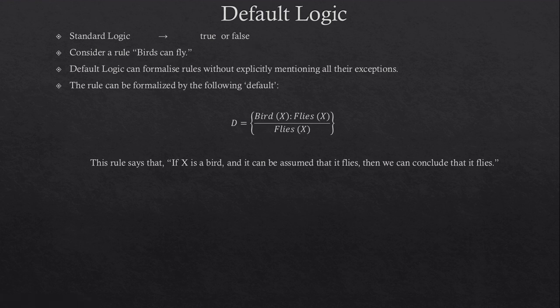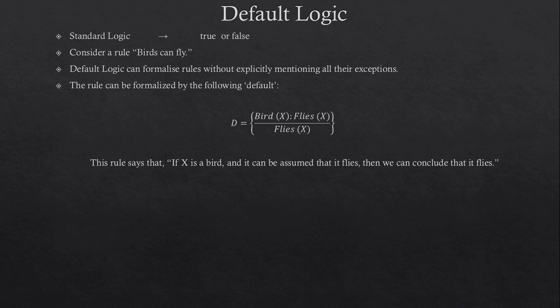Let me give you another example. Consider a rule: birds can fly. In standard logic, we will have to express it as all birds fly. For example, for all X such that bird X implies flies X. But there are facts for which this statement may not be true. For example, penguins do not fly.